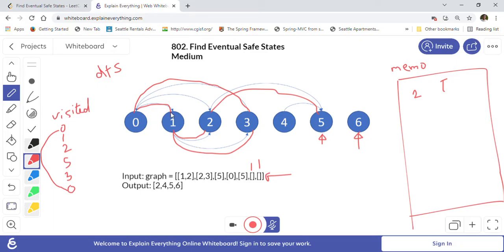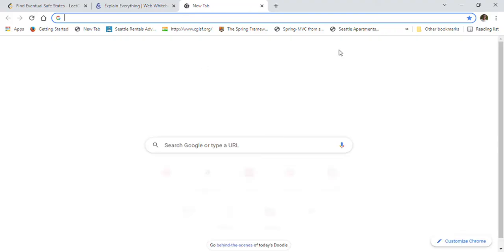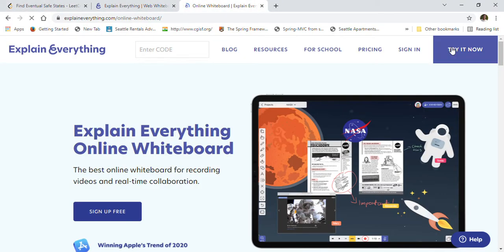So similarly, I'll just backtrack, or I can just copy this and show you again here. So let me just put it again here.